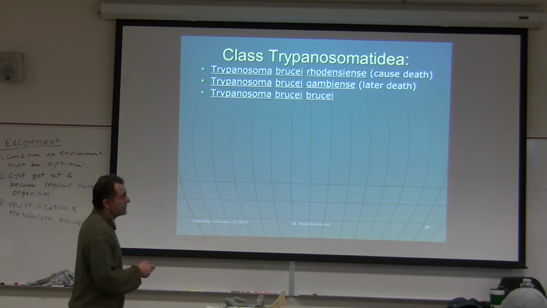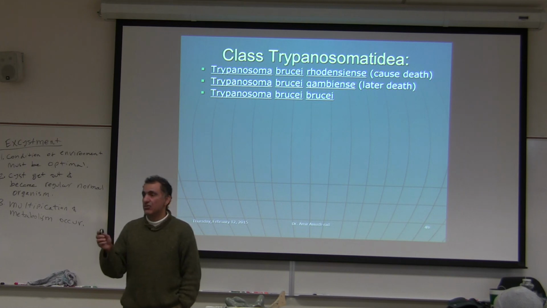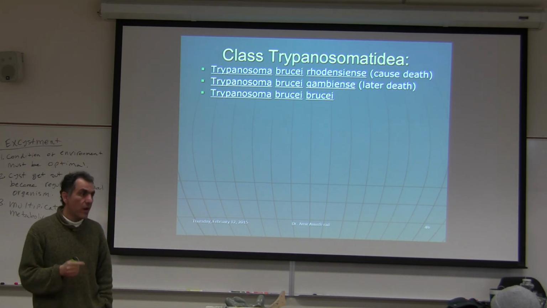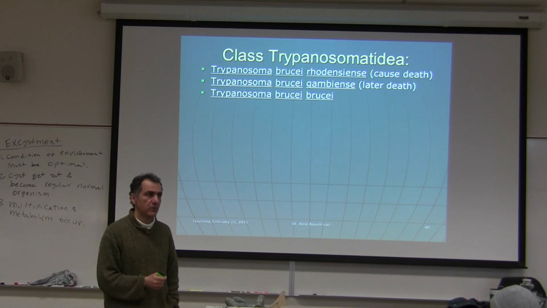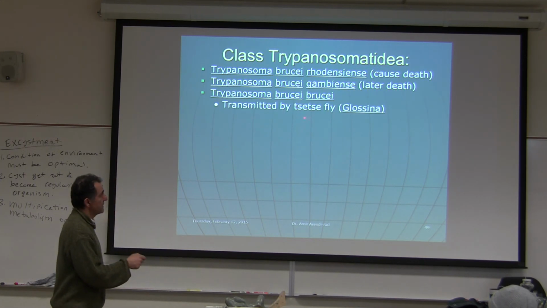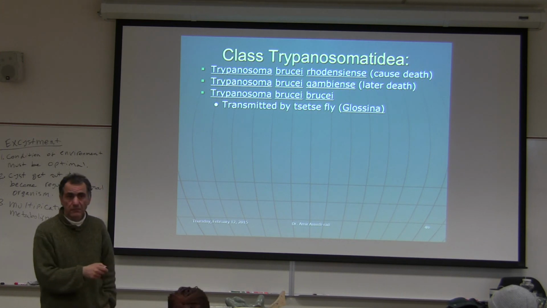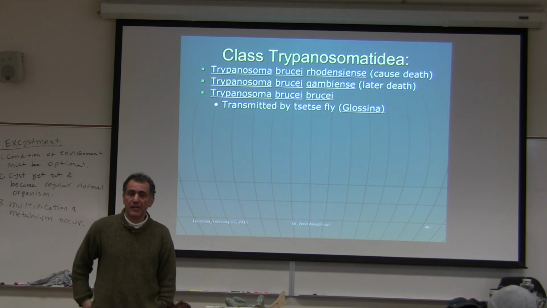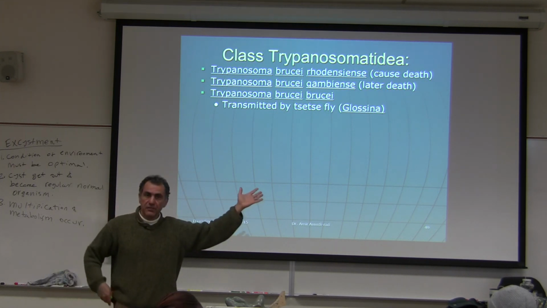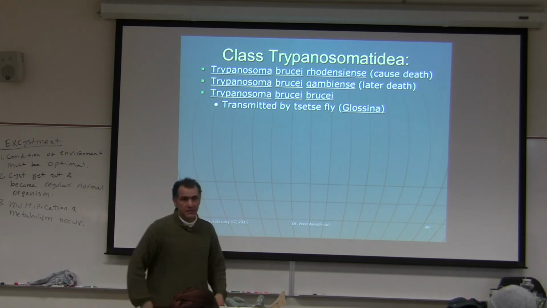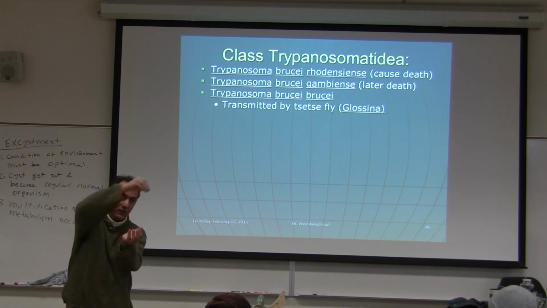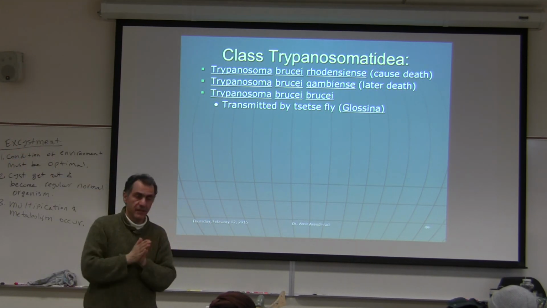Trypanosoma brucei, that is the trypanosoma that is in animals, wild animals and domestic animals. And of course, the organism that transmits them is the tsetse fly. The tsetse fly is an organism, a fly. Glossina is the name of the genus. It can take a blood meal from one person to the next person. That's how it can be transmitted.